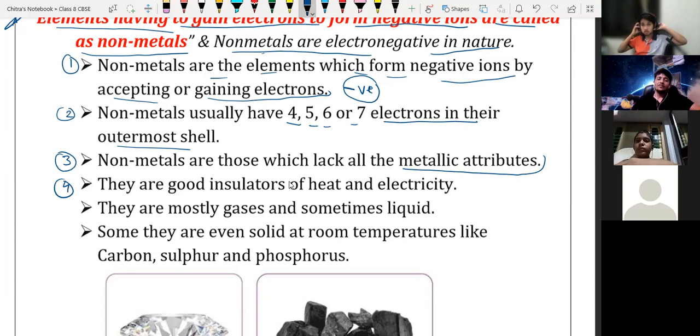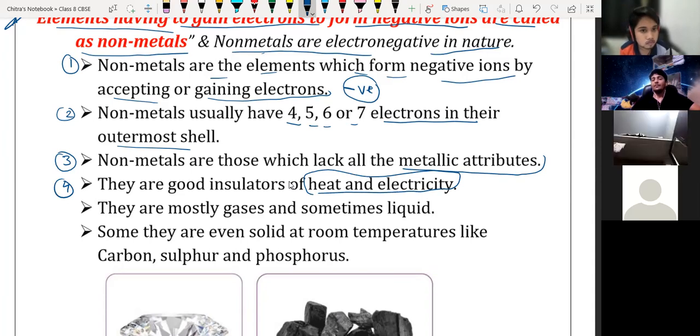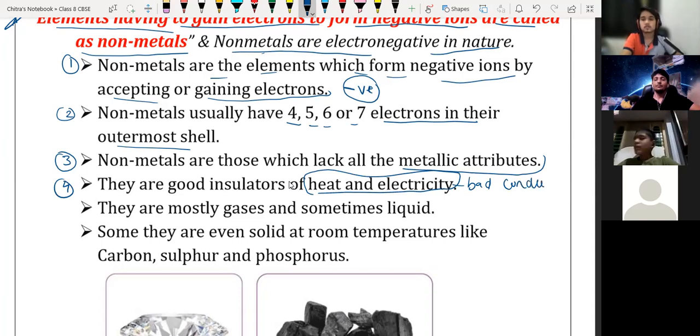Fourth point, they are good insulators of heat and electricity, meaning they do not allow the passage of heat as well as electricity. They are bad conductors of heat as well as electricity, because they do not contain free electrons or loosely bonded electrons like metals do. That's why they are called insulators.